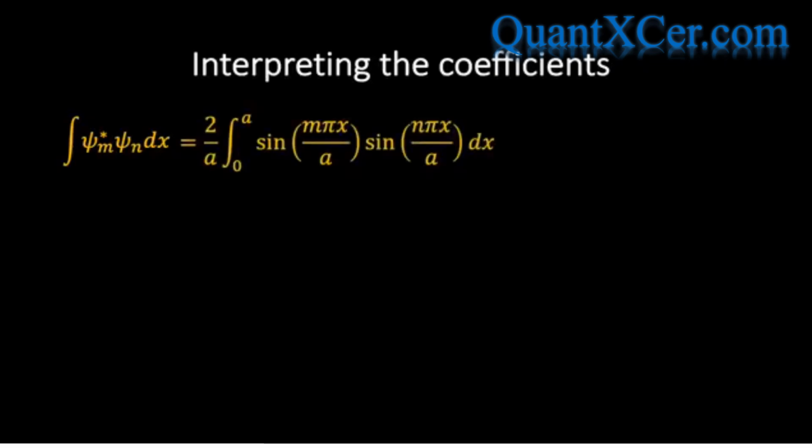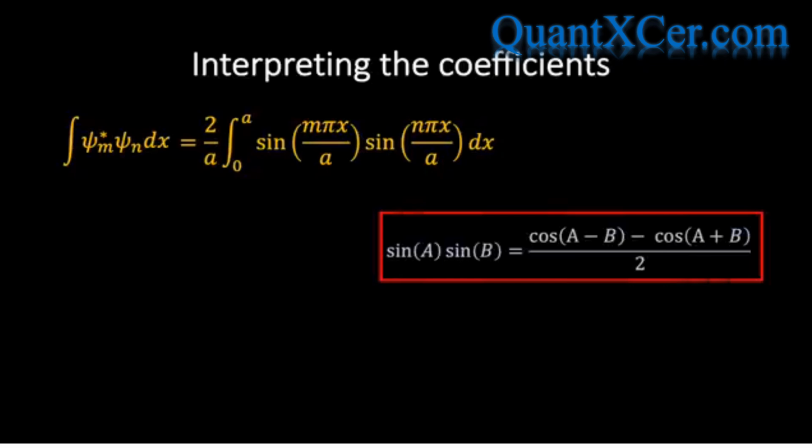Well, we can in fact show that all of these cross-term integrals will vanish, and to do that, let's consider a general cross-term integral of the following form, where m and n take on different integer values. Next, if we sub in the expressions we derived earlier for the energy eigenstates for a particle in a box, then we find the following expression. We can simplify the integral by rewriting the product of sine terms using the following well-known trigonometric identity, in which case we find that our integral takes the following form.